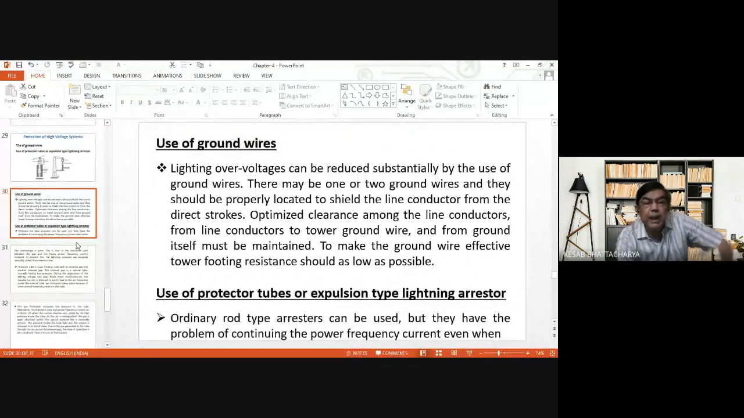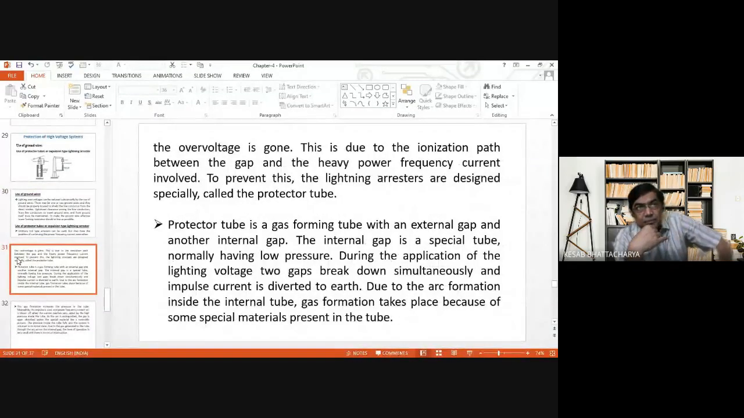Now here ordinarily rod gap type arresters can be used, but they have the problem of continuing the power frequency current even when the over voltage is gone. This is due to the ionized path between the gap and heavy power frequency current involved. Actually, what it means is that instead of using protector tubes, we could use just rod gaps. Simply two rods between which there is a gap, which can be used in the event of over voltage.